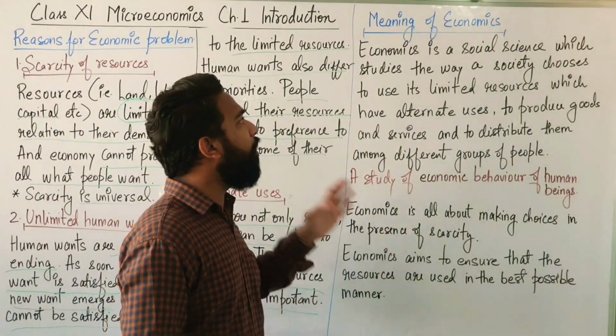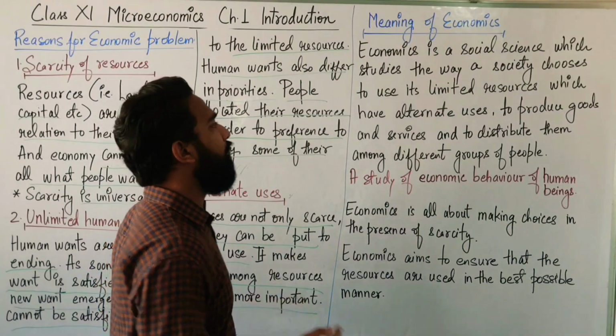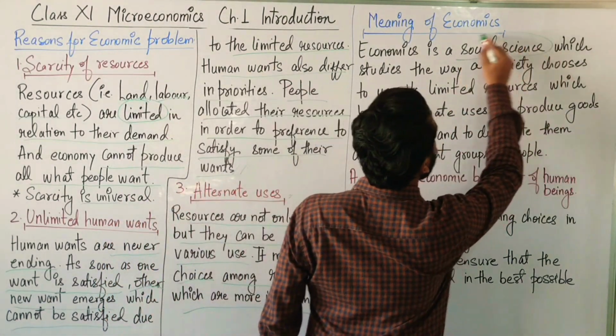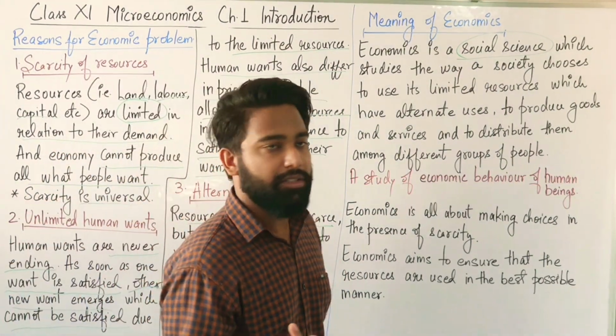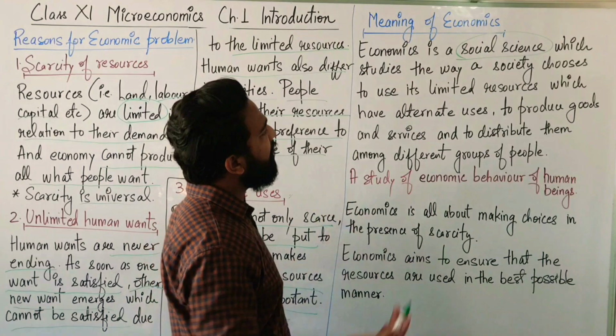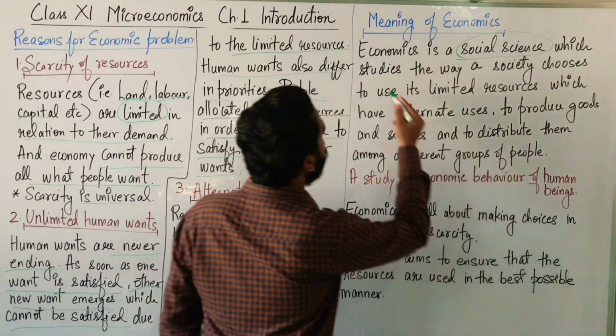What is the meaning of economics? Economics is a social science. Now mark this word, social science. What do you mean by social science? Social science means the study of human behavior. Is that clear? So economics is a study of human behavior, a social science which studies the